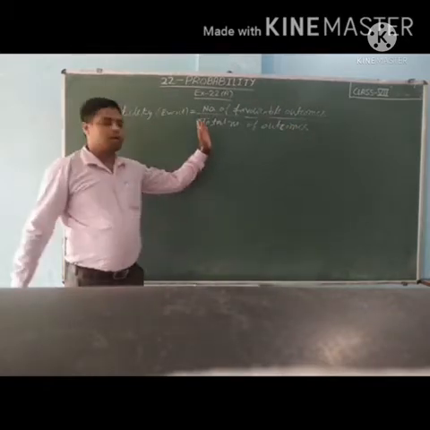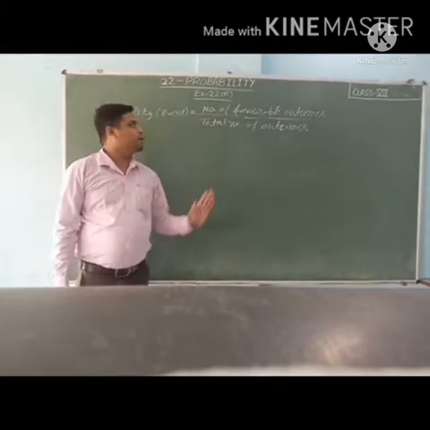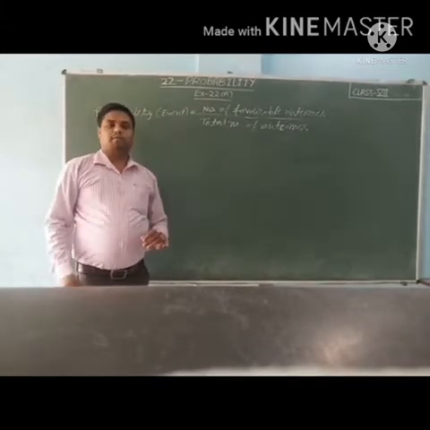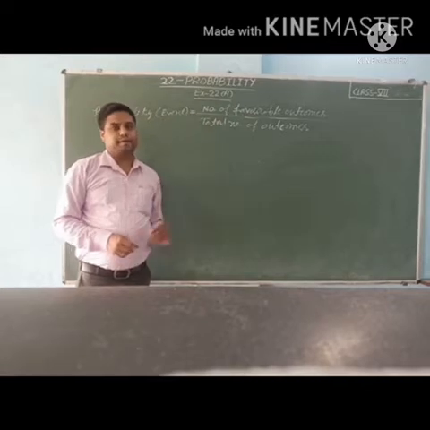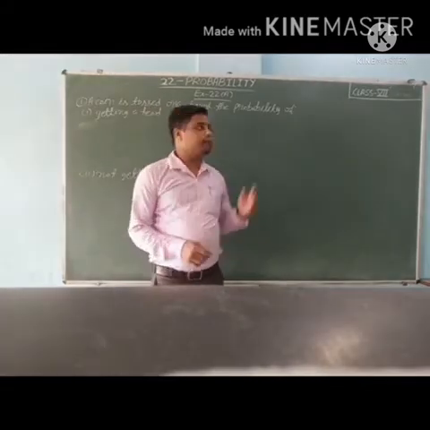You have to learn only this single formula in this chapter. Now students, we will start exercise 28.